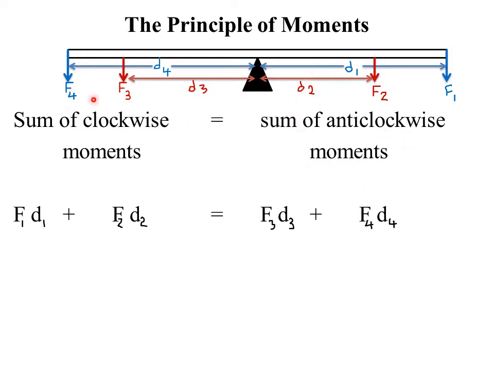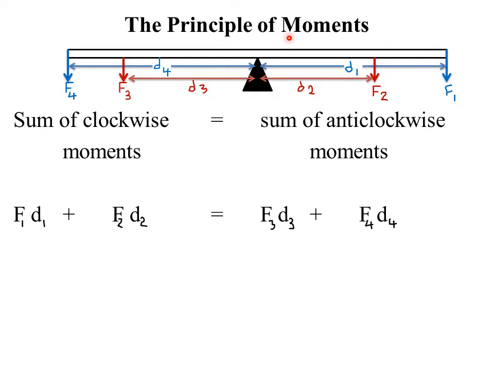Because forces F4 and F3 have weights that will cause the bar to move downwards about this particular pivot, the bar will move in this direction, which is the anti-clockwise direction. That's why force F4 and F3 represent the anti-clockwise moment.